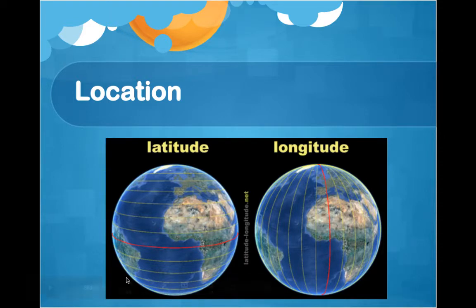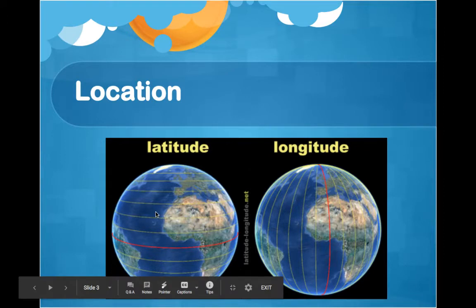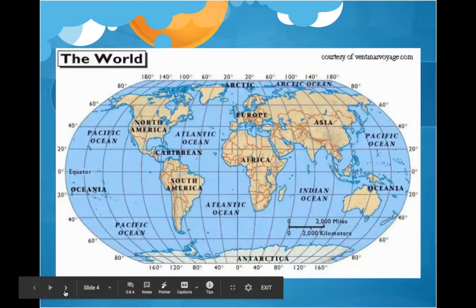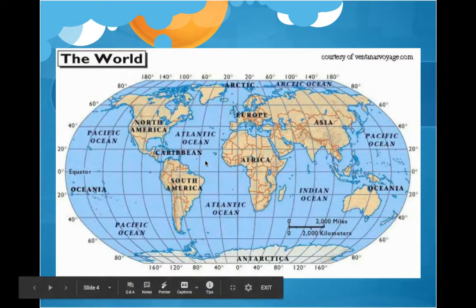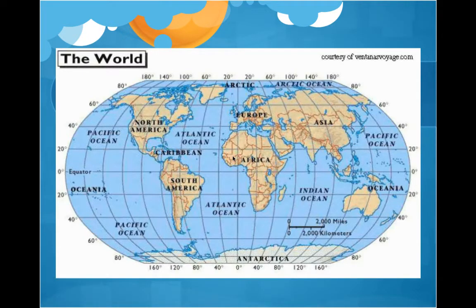Now, the really cool thing is that geographers will take latitude lines and longitude lines, and they'll combine them. When you combine latitude lines, which are the horizontal lines that you see here, with the longitude lines, which are the lines that go up and down like a long string that you see here, what you actually form on planet Earth is a grid. And using this grid, you can find the exact location of any single place on planet Earth. And you can use the measurements of degrees to find the exact locations.